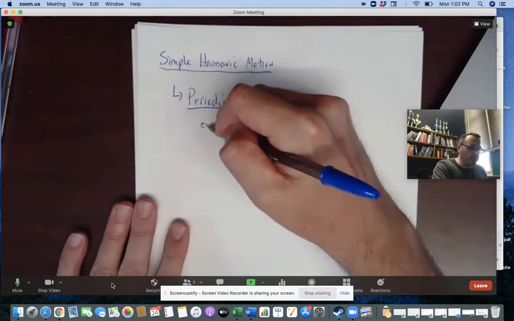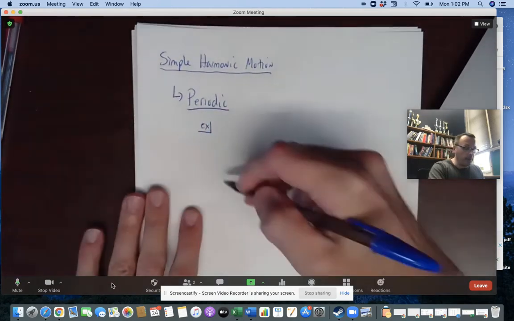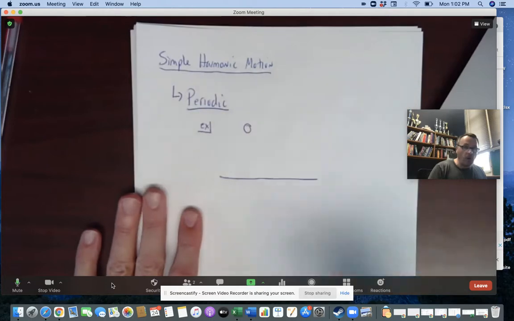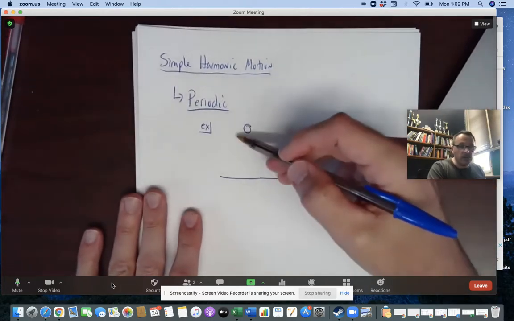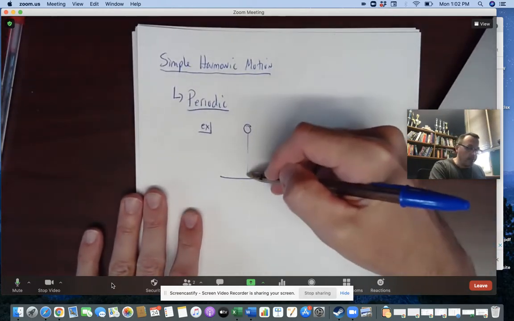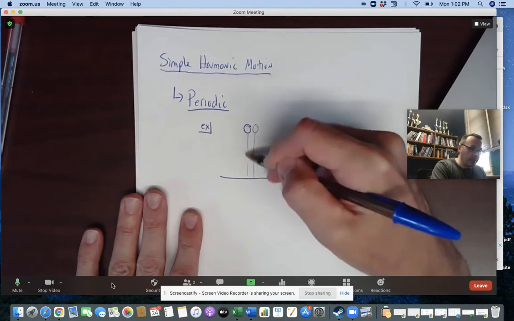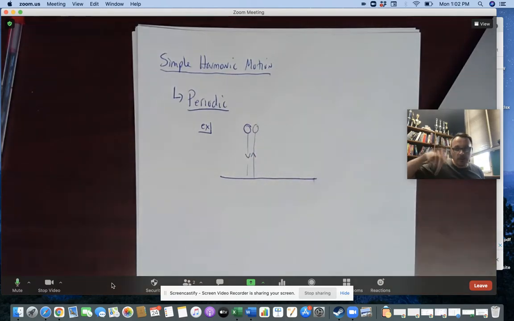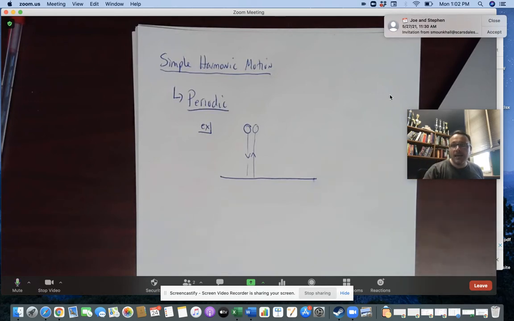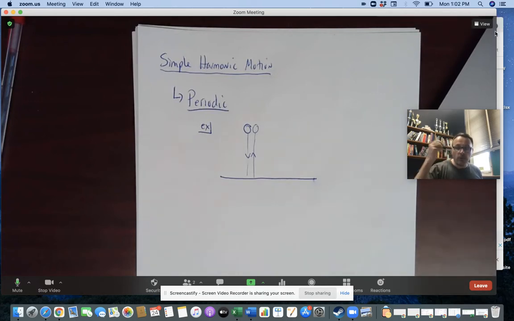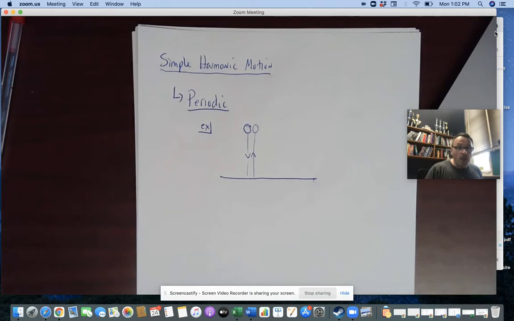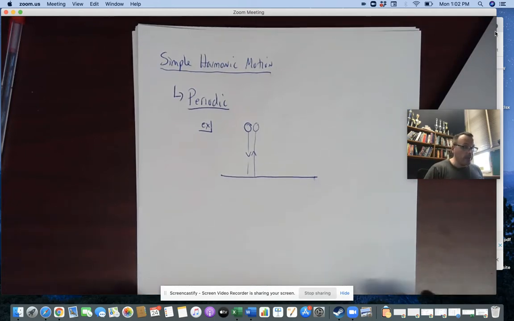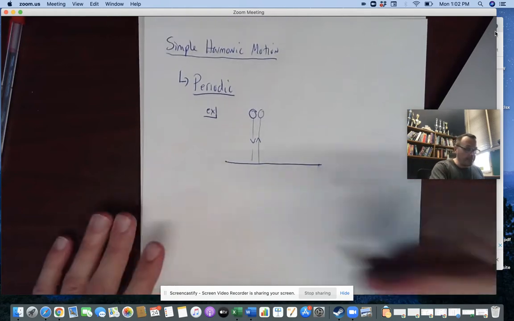An example of something that is periodic but not simple harmonic is if I bounce a ball, and let's pretend that the collision with the floor is perfectly elastic so that it bounces back up to the same height over and over and over. That's going to take a very specific amount of time each time that you go through it, one after the other, but it would not be simple harmonic motion. It is periodic motion. So let's add on the harmonic piece to it.